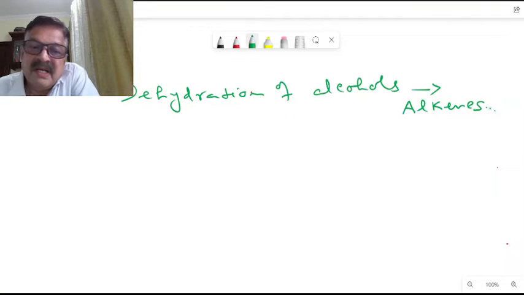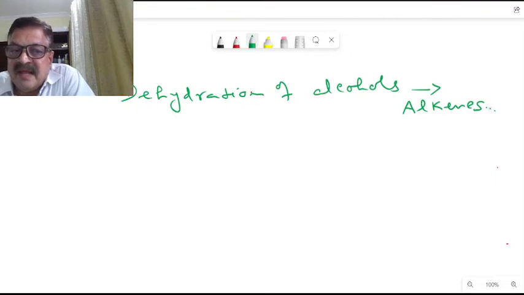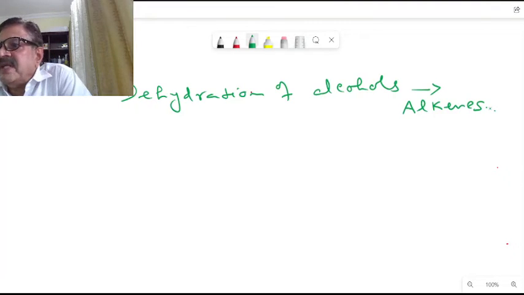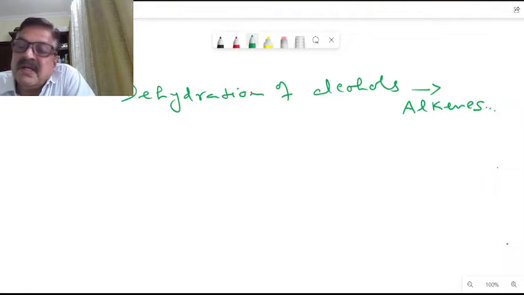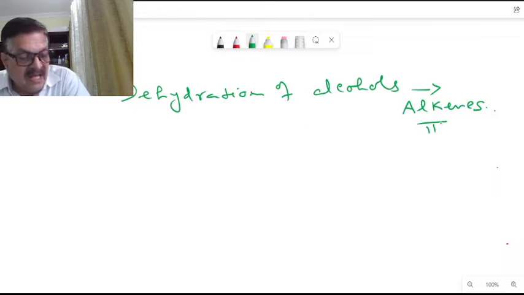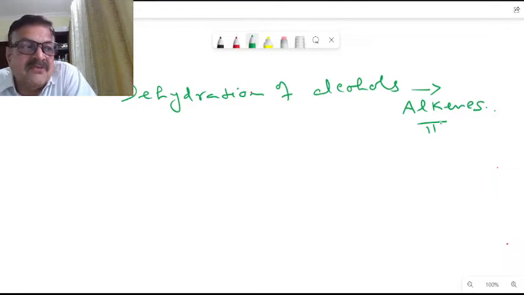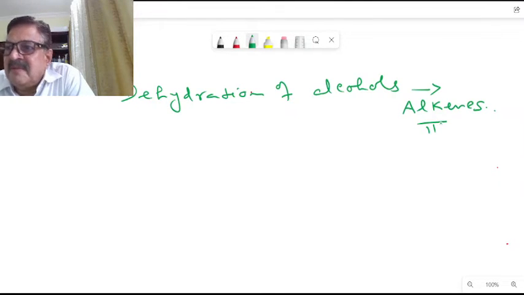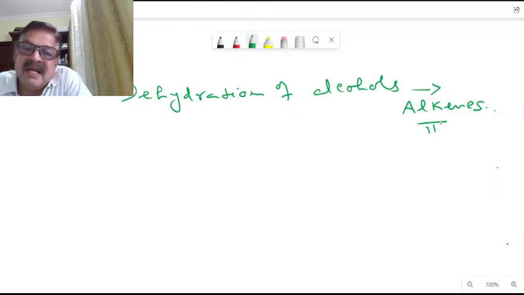Double bond. Now we have seen dehydrohalogenation. Alkyl halides undergo dehydrohalogenation reactions. It is for the introduction of a pi bond. Alkenes contain pi bonds, and so do alkynes, and so on. Dehydrohalogenation of alkyl halides is one way of introducing a pi bond into a molecule. There is another way: elimination of water from an alcohol.